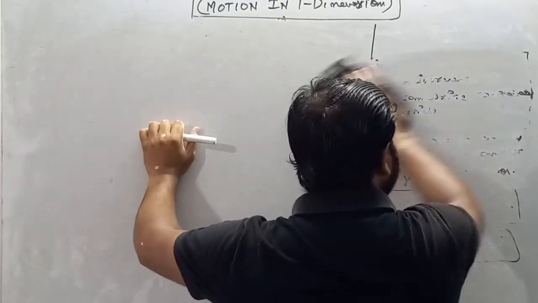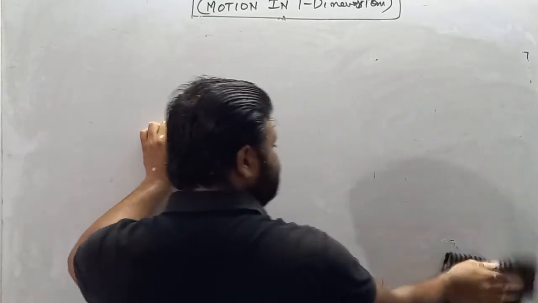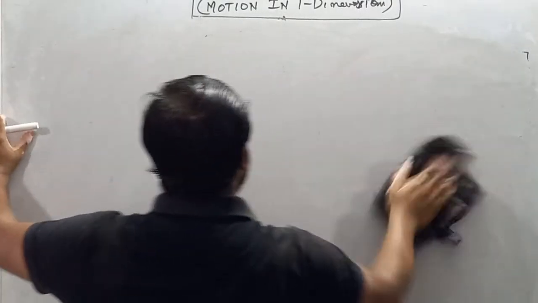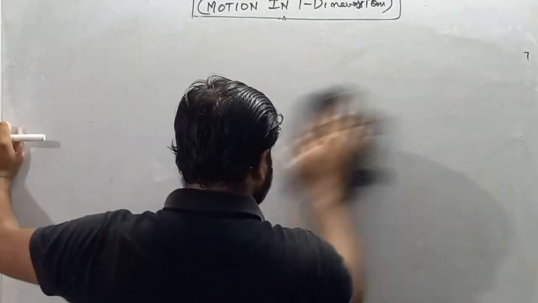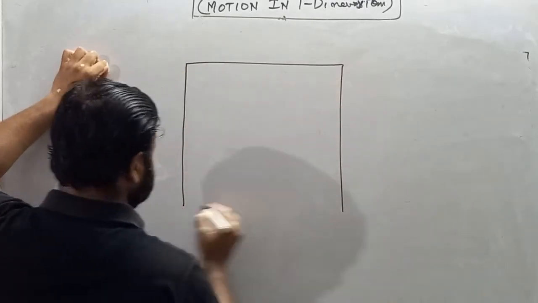As I already told you, without the coordinates of a particle we cannot define its position vector. So if coordinates are not given, then you have to find the coordinates. If coordinates are given, then you are able to write the position vector. So let's suppose we have a room in cuboid shape.